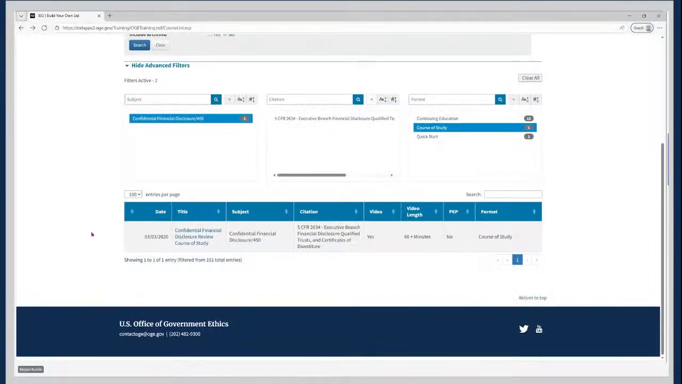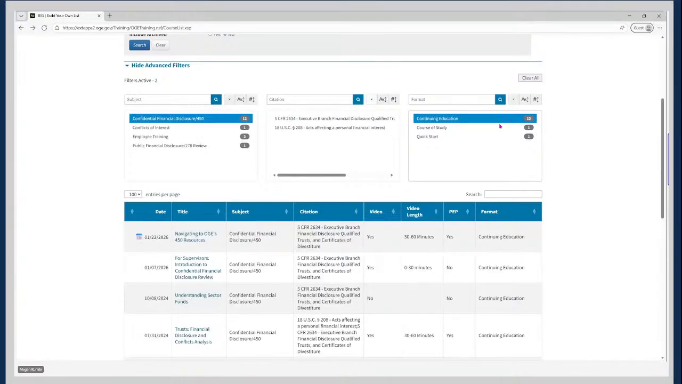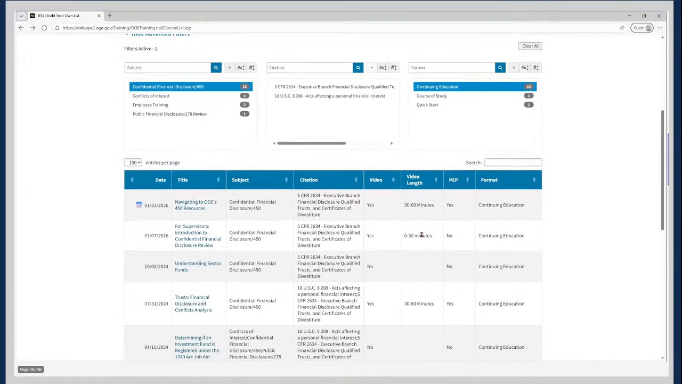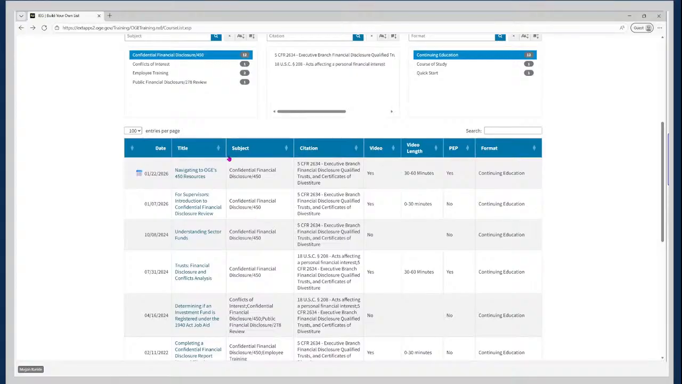Okay, so back to our course library. Let's change this and look at the continuing education because it looks like there's a lot more available there. So we have 12 courses, and you'll see today's demo, Navigating to OGE's 450 resources up at the top. Again, this is organized by date automatically, so it's going to show you the most recent trainings. But again, if you want to change how the results are displayed, you can simply click on the header.